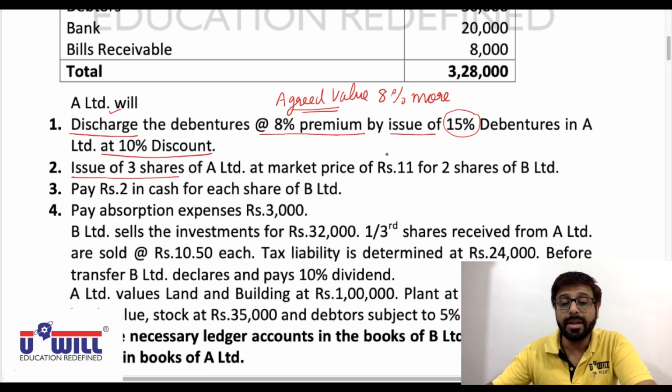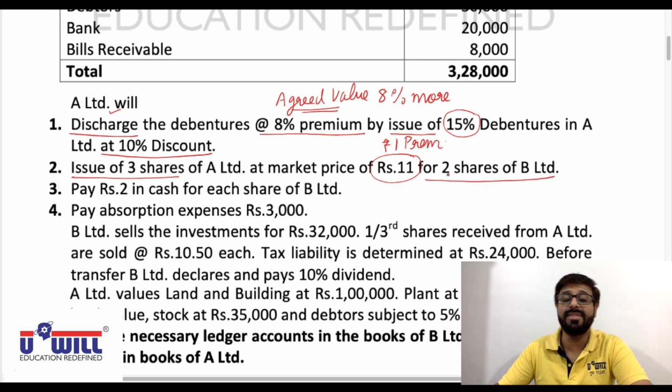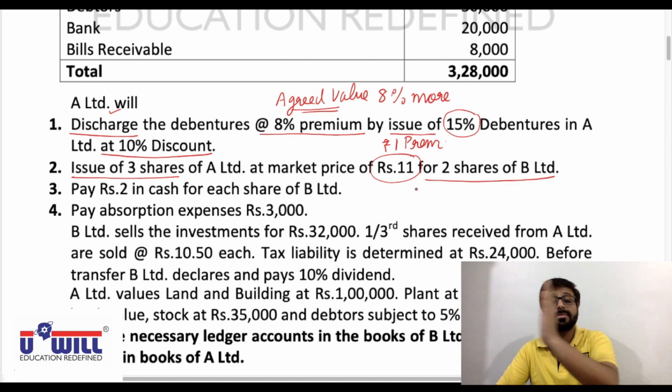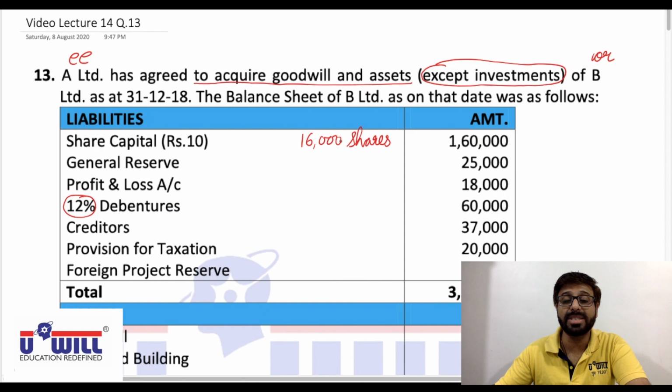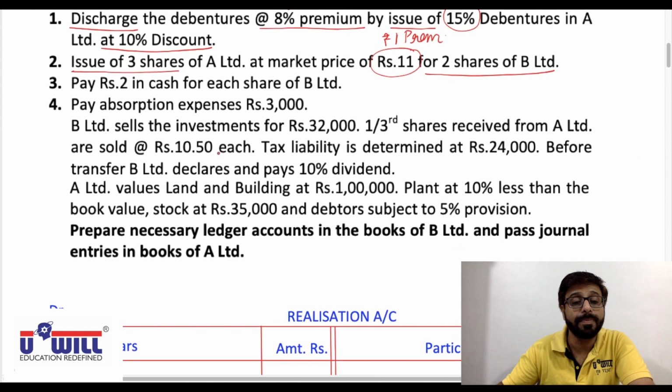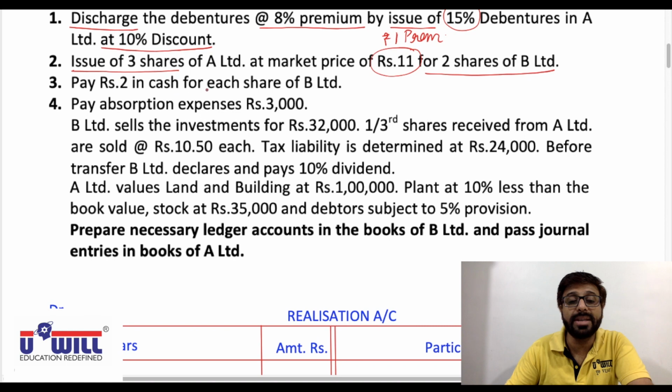Issue of 3 shares of A Limited at market price of rupees 11. So 1 rupee is premium. Market price of rupees 11 means 1 rupee is premium for 2 shares of B Limited. We always take the second part first when we make the workings. We'll see that in detail when we make the purchase consideration workings. For every 2 shares, 3 shares are issued of A Limited. So for 16,000 shares, how many? That way. Pay rupees 2 in cash for each share of B Limited. So these two will help us in getting the purchase consideration.